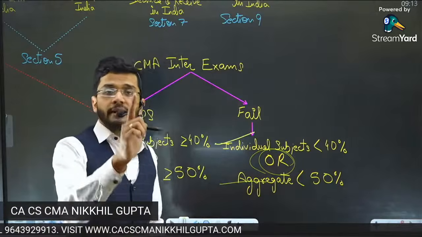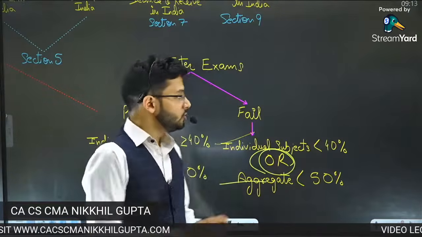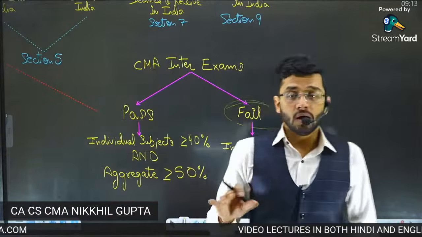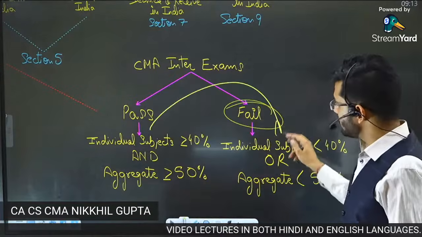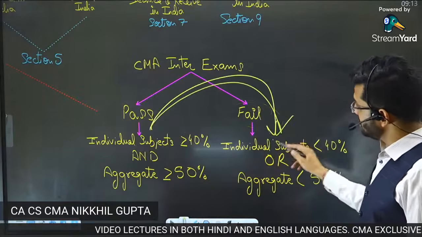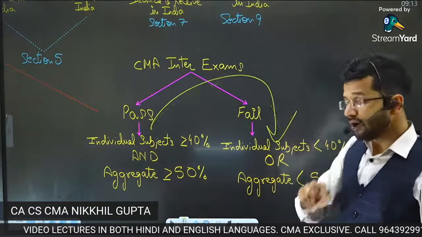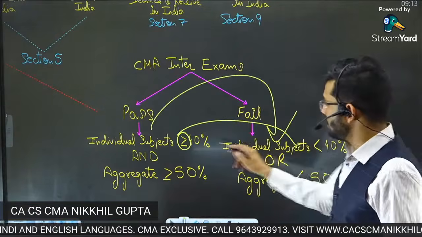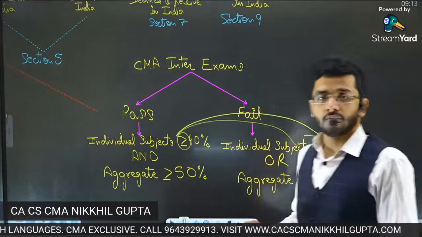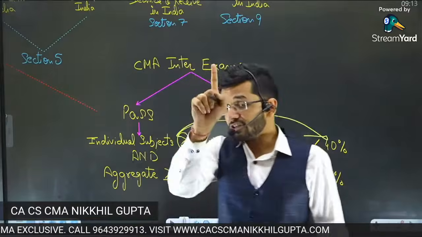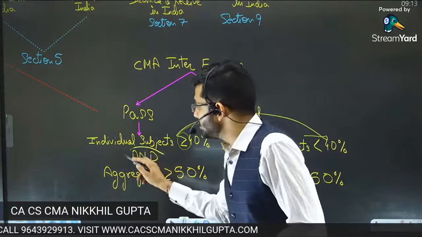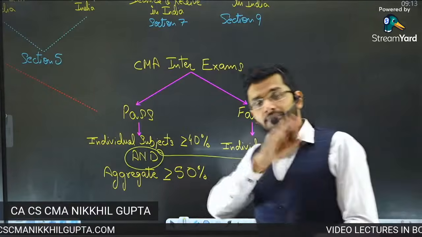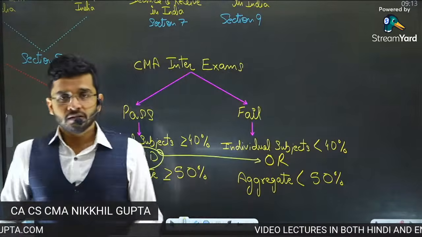If either one of them is fulfilled, then you fail in CMA intermediate examination. So to convert a situation into its opposite situation, what you have to do is first convert the signs into opposite signs. So greater than equal to gets converted into less than. That is the first thing that you need to do. Second thing which you need to do is convert and into or. It becomes the opposite situation.